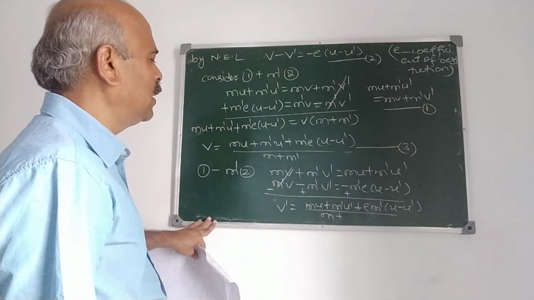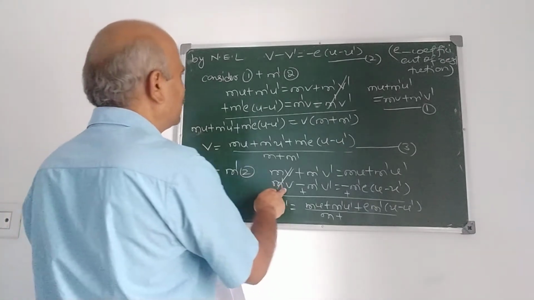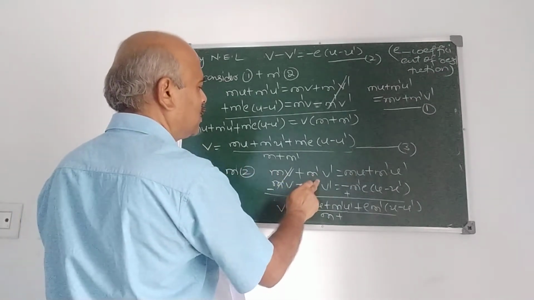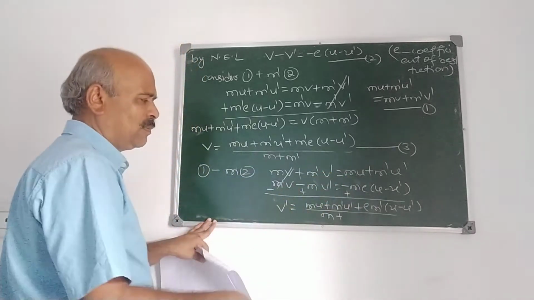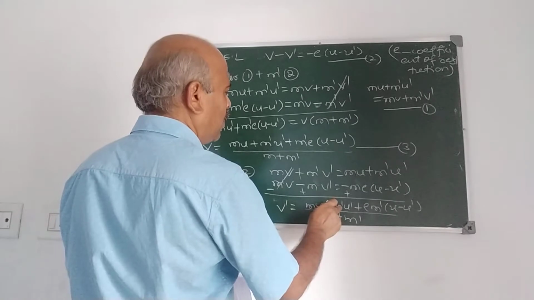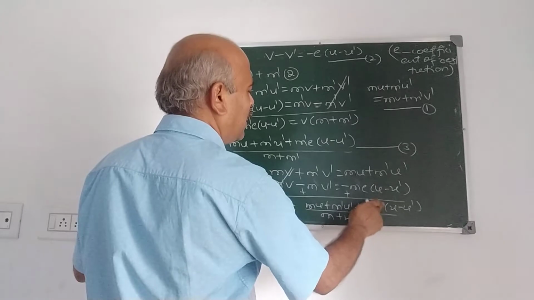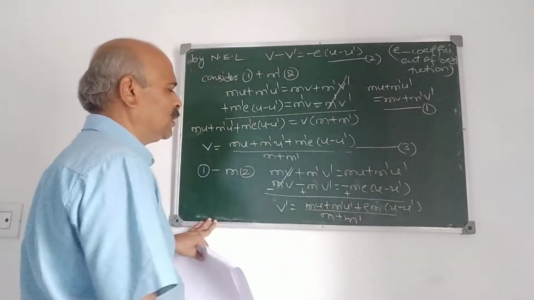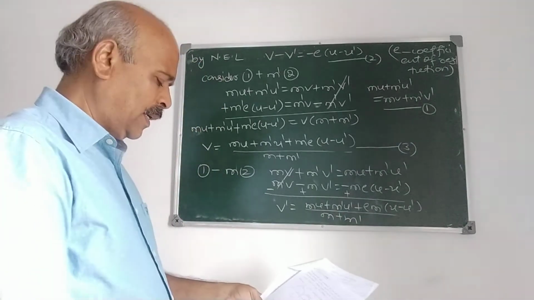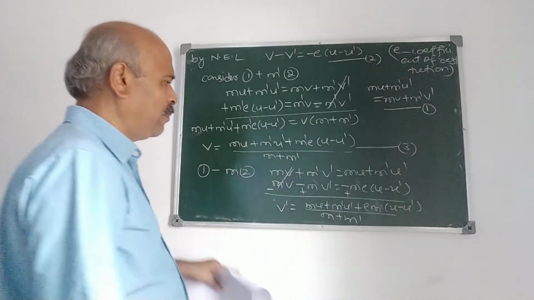mv plus m dash v dash, we have to multiply by m. Is it m? We have to multiply by m here because, see, m dash, not m dash, m we have to multiply. Make a small correction here. M plus m dash. Mu plus m dash u dash plus e m into u minus u dash upon m plus m dash. Now it is correct. Mu plus m dash u dash plus e m into u minus u dash upon m plus m dash.